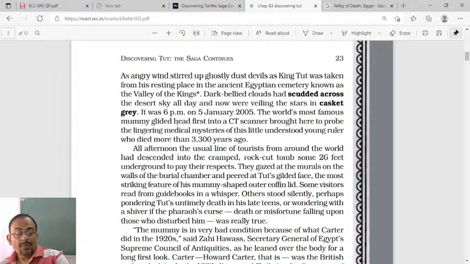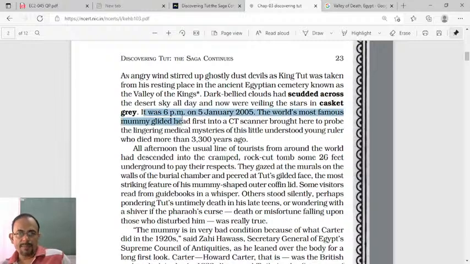This is the prevailing belief among the Egyptians and in most religions. In Islam as well as in Christianity also, you cannot disturb once you give burial. You cannot disturb the dead body. You cannot take out the burial, right? You cannot take out the coffin. Understood? So that is why, with the dark bellied clouds, nature is reacting.